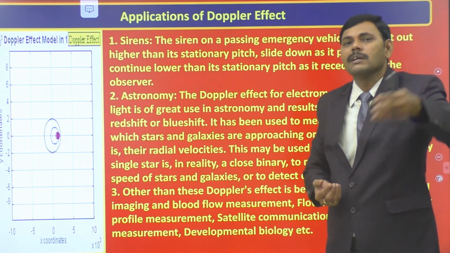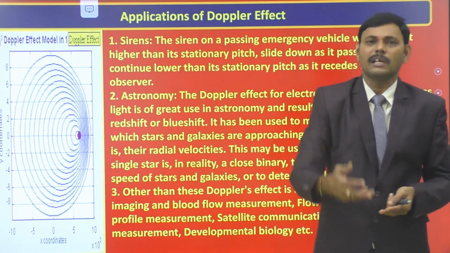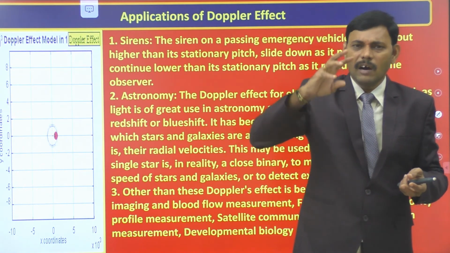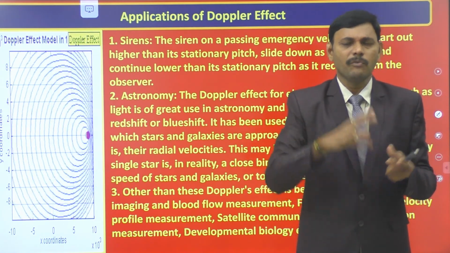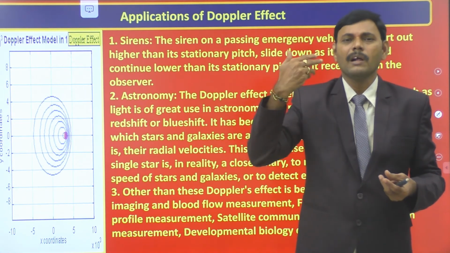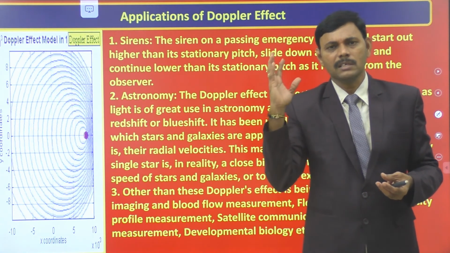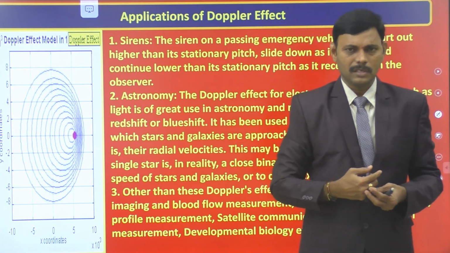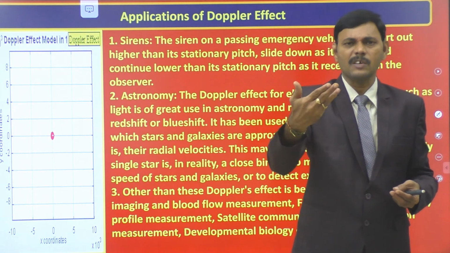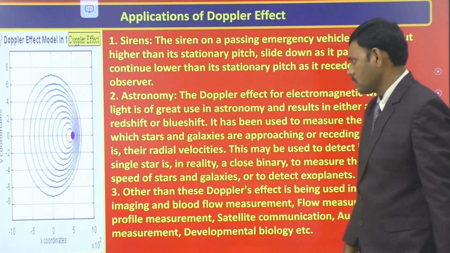We identify the actual frequency because we have an idea of the horn frequency of an emergency vehicle. Everyone knows it. If we receive a sound wave of more frequency, it means the vehicle is approaching us. If we identify a sound wave of less frequency, it shows that it is moving away from us.